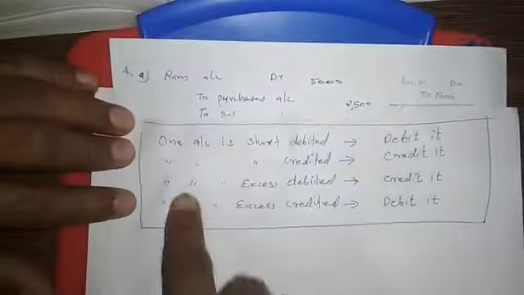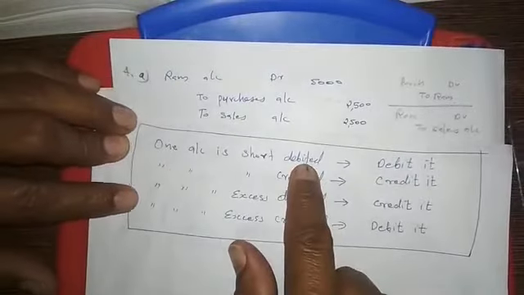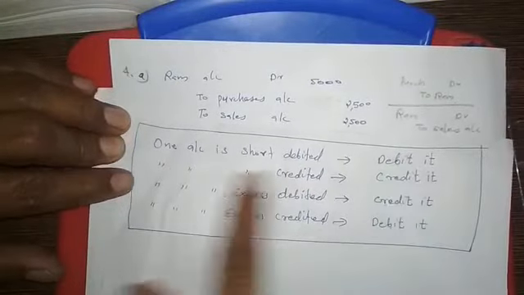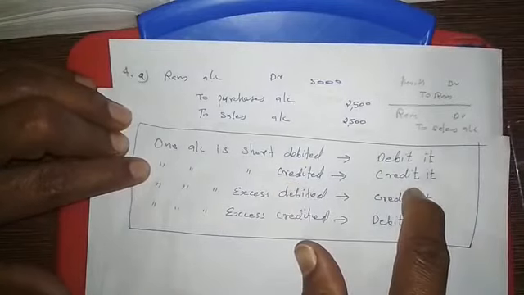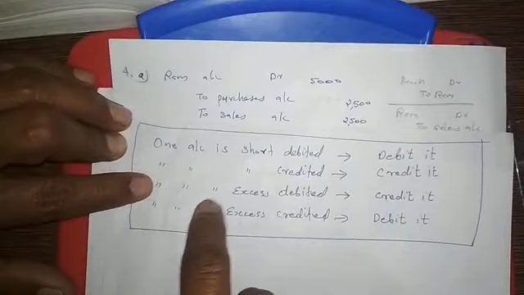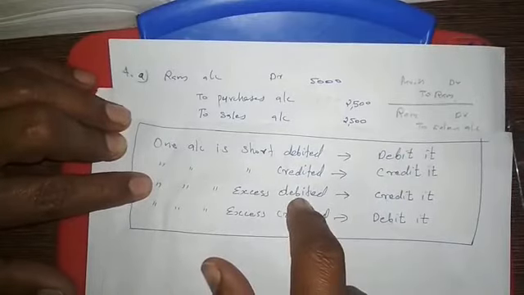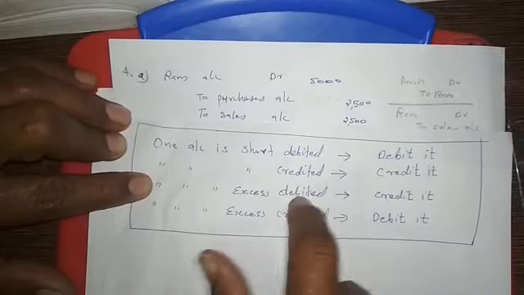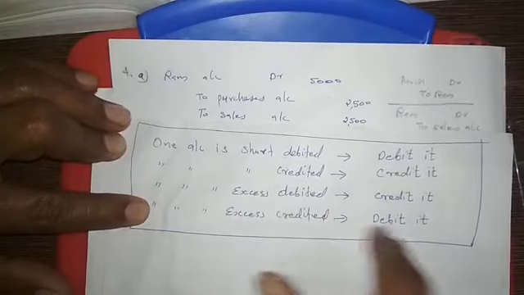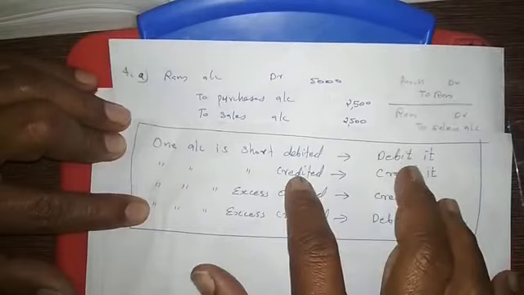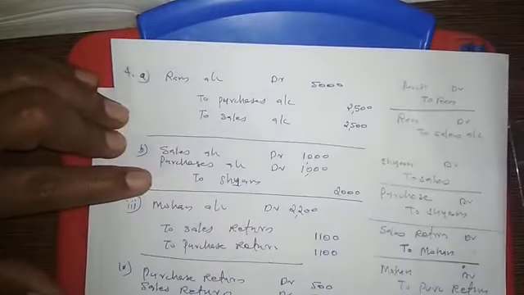If one account is short of debits, then debit that account. If one account is short of credits, then credit it. That rule is applicable now. And if one account has excess debits, then do the opposite, that is credit. If one account has excess credits, do the opposite of credit, that is a debit. So with this formula, if you are studying, you will easily get the answer.